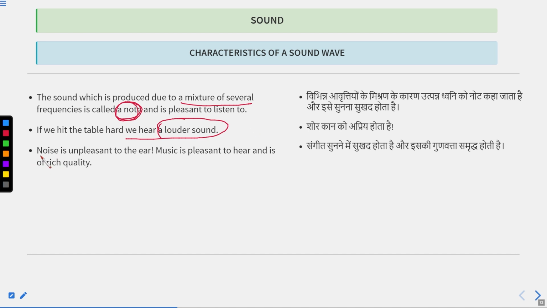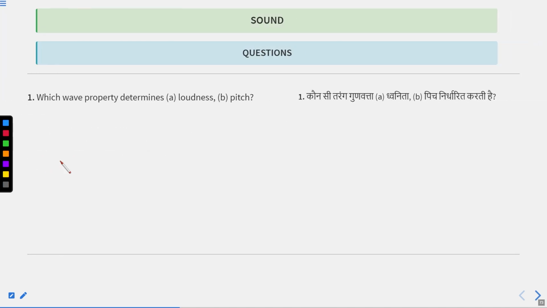Similarly, the definition of noise is an unwanted or unpleasant sound to our ear. Music is pleasant because it has rich quality, but noise is unpleasant. So it has bad quality.